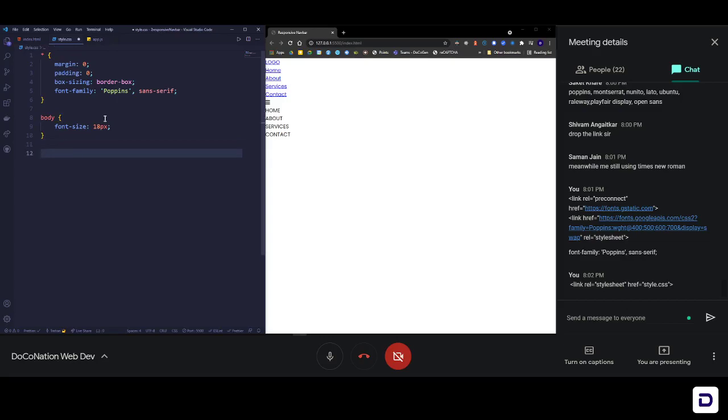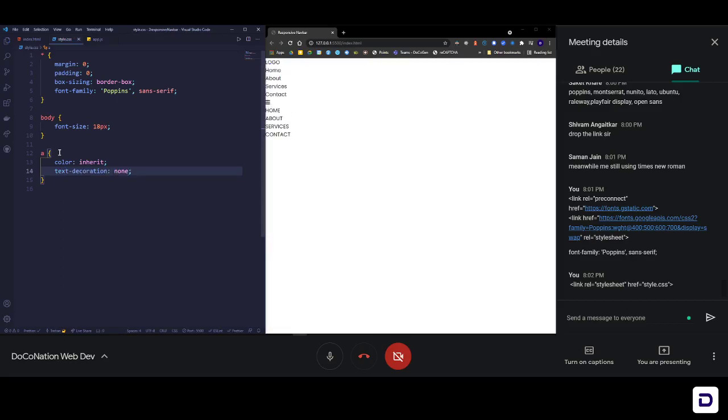Let's move further. I don't want my links inside the page to have this ugly blue color and underline. So I'll define globally that all the links inside my page should have the color inherited from the page. That means whatever color the parent element has defined, that color applies to the links. If I save it, you can see they become black. The next thing I want is to never apply any underline, which is called text decoration. So text decoration is none. When you save that, you can see that everything looks perfect.